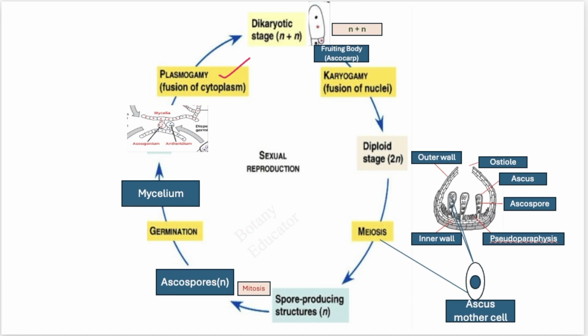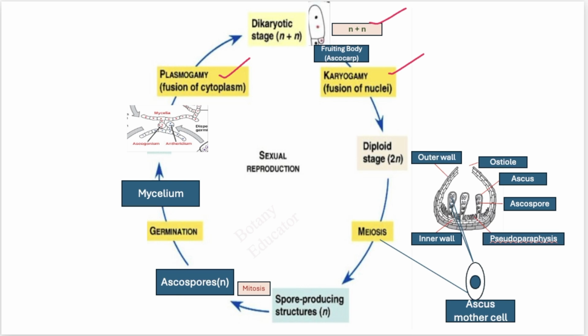And as we know that the spores are haploid in nature, so meiosis will take place and four haploid nuclei are formed. And after this, mitosis occurs and 8 haploid daughter nuclei form, which are known as ascospores, right?